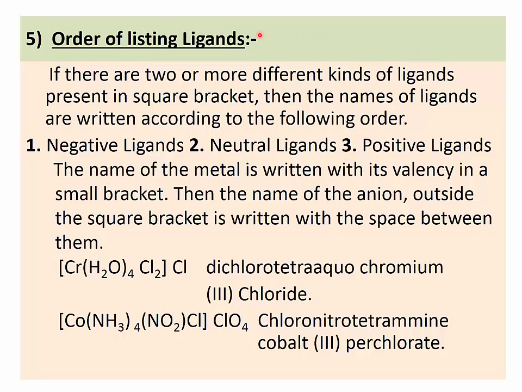Then see rule number 5, order of listing ligands. There are various types of ligands: negative, neutral, and positive. They donate electron pairs to the central metal ion and there is formation of a coordination compound.